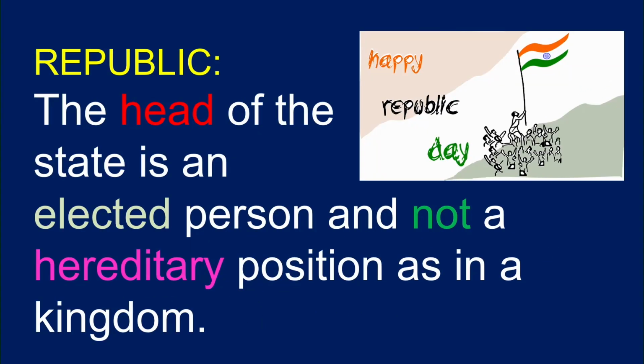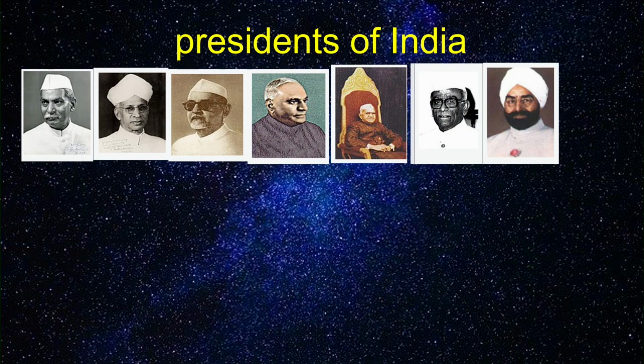The head of the state is an elected person and not a hereditary position as in a kingdom. Here the head of the country, the president, we are electing indirectly, means our people's representatives are electing this person, and every term of 5 years we are changing him. Again the election takes place and there is a new president. Here we can see the presidents who served from 1950 onwards.